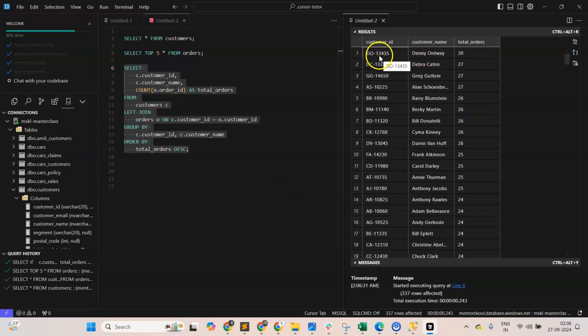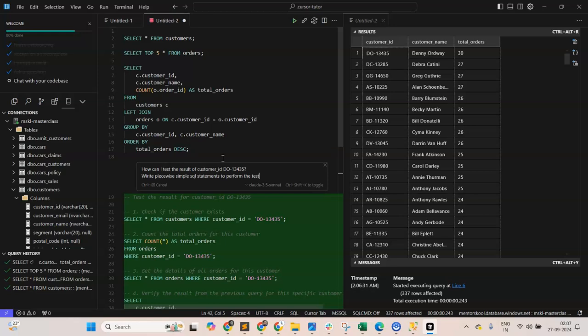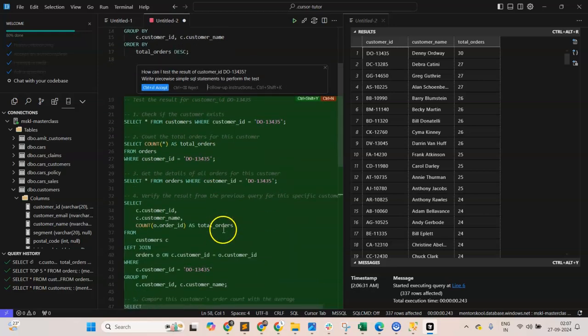So what do you see? Customer ID DO13435, right? This is having total orders. Okay, so let me give it, how can I test the result for customer ID DO13435, right? Piecewise simple SQL statements to perform the test. See, now it will write simple code to perform the testing.